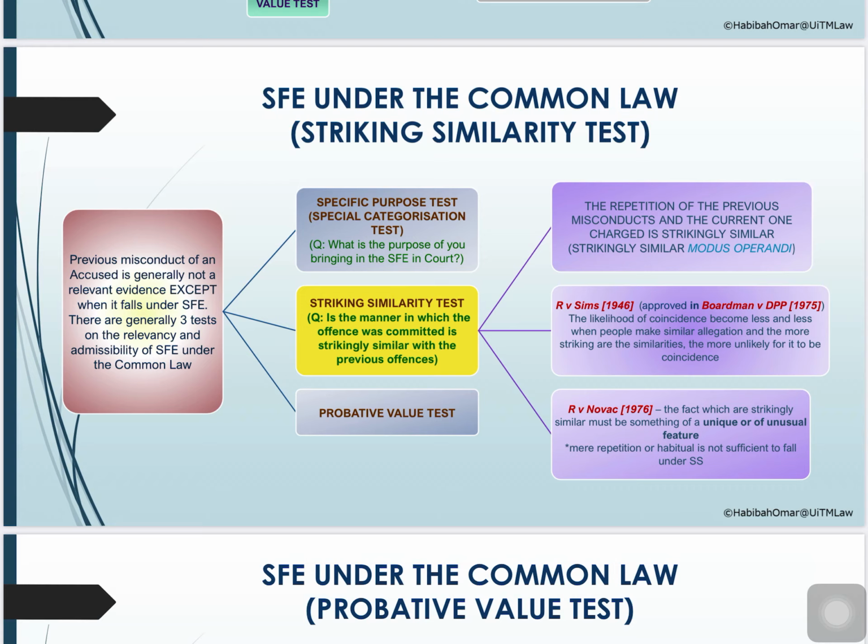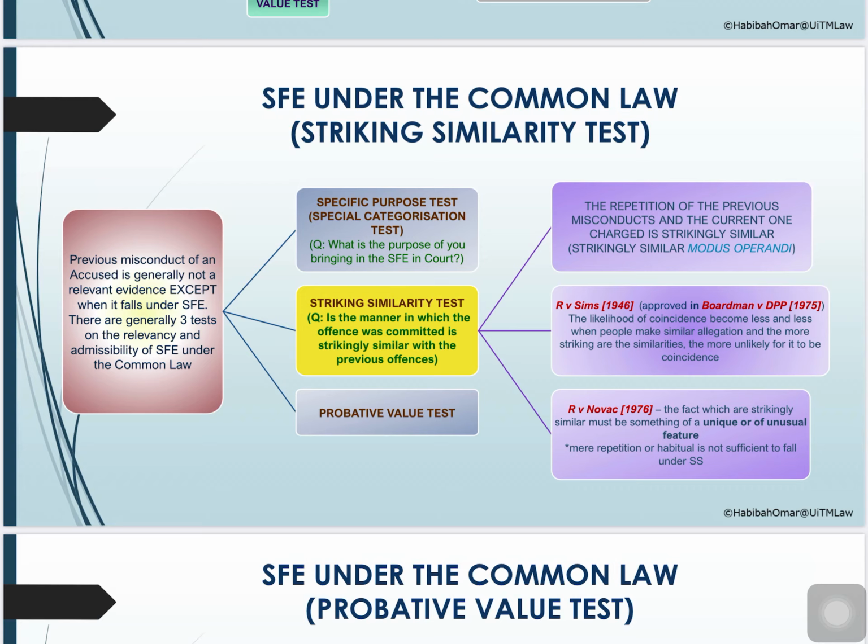Now the reason why the striking similarity test occurs is because of the inadequacy or insufficiency of the specific purpose test. The question was always, when or how are we going to close the list of categorization? Because when you talk about the special categorization test, the court will keep on opening up new categories or new purposes to allow similar facts evidence to be tendered.